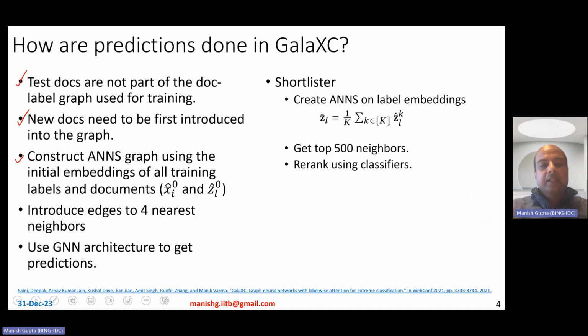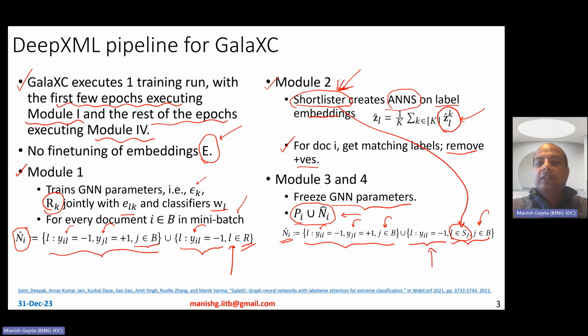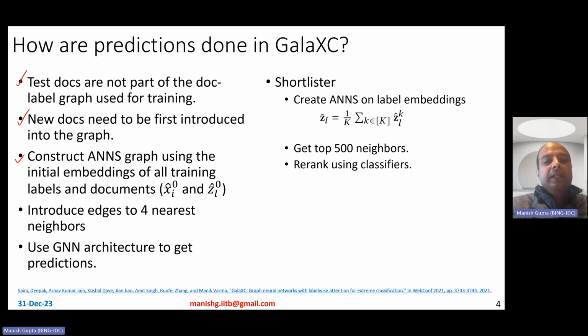Okay. So you create another ANNS index using the initial embeddings of all training labels and documents. Okay. So note that the shortlister ANNS index is not created using initial embeddings. It's actually created using embeddings obtained from layers 1, 2, 3 of the GNN. Okay. So this particular ANNS index is created using initial embeddings of all training labels and documents. Then when you bring in a new document node, you connect the document to 4 nearest neighbors.